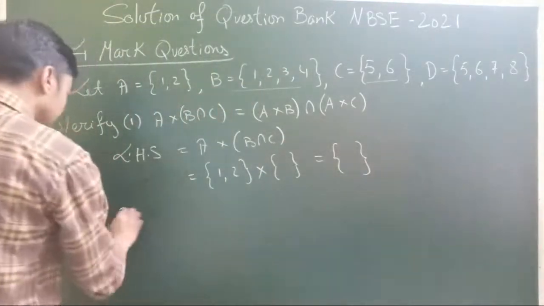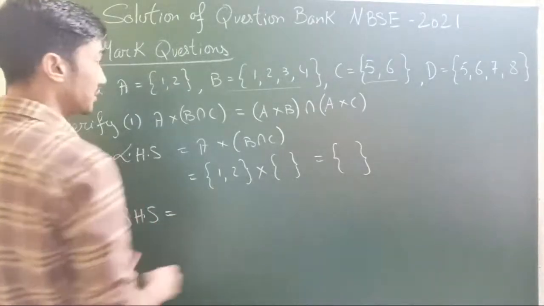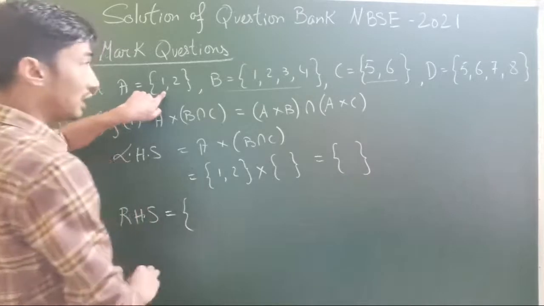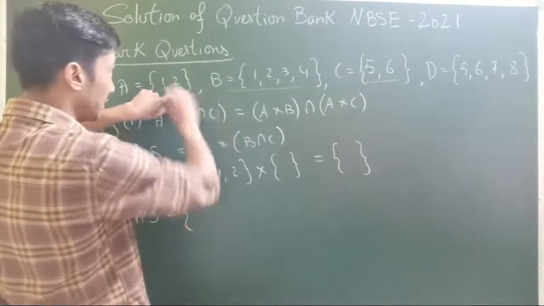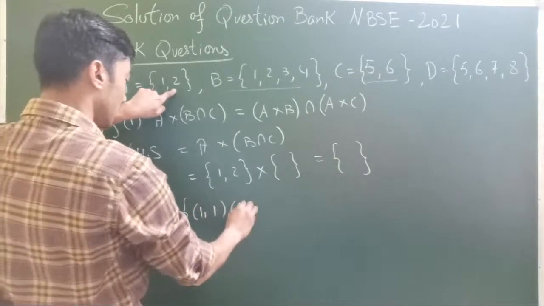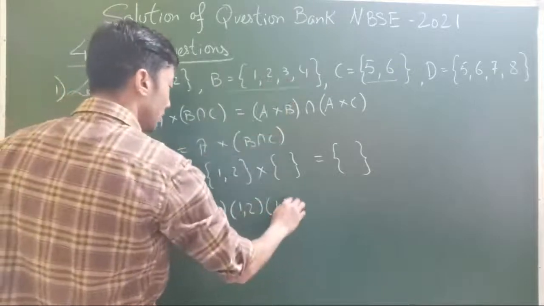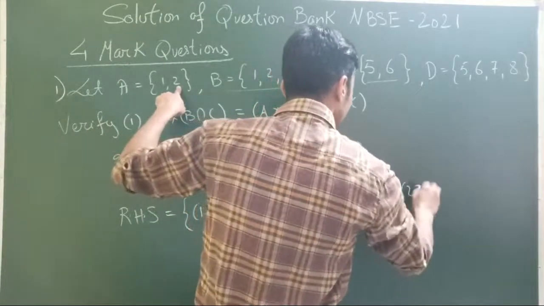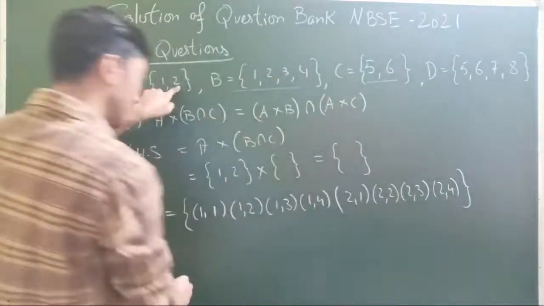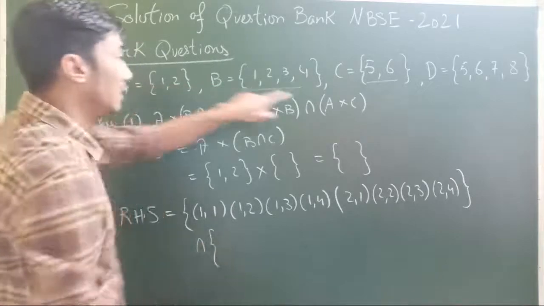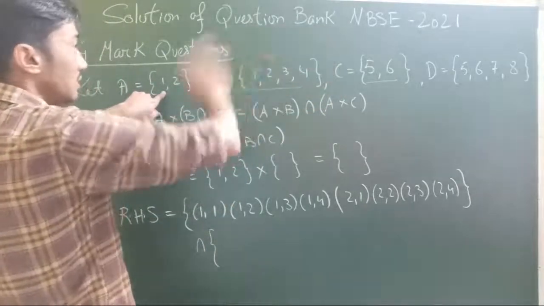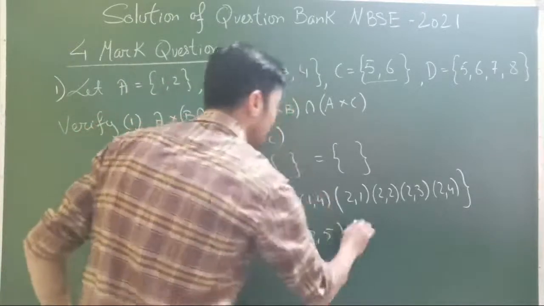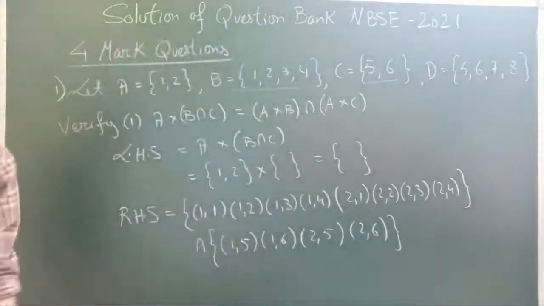Going for the right hand side, we have A cross B intersection A cross C. Let's directly find A cross B. We'll have ordered pairs: (1,1), (1,2), (1,3), (1,4), and again (2,1), (2,2), (2,3), (2,4). That's A cross B. Then A cross C, with A and C: (1,5), (1,6), (2,5), (2,6). These are our ordered pairs.